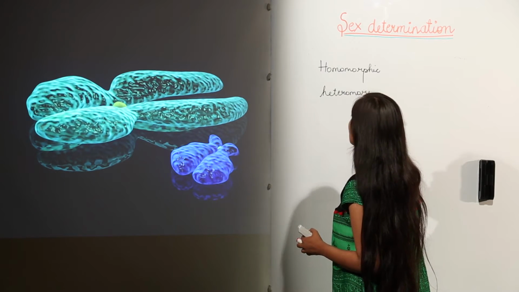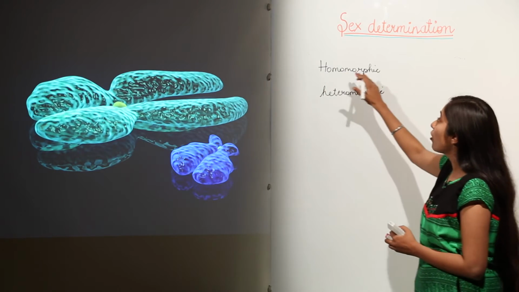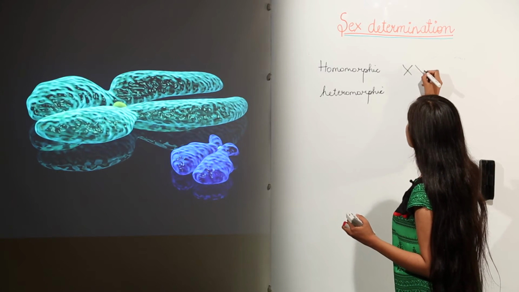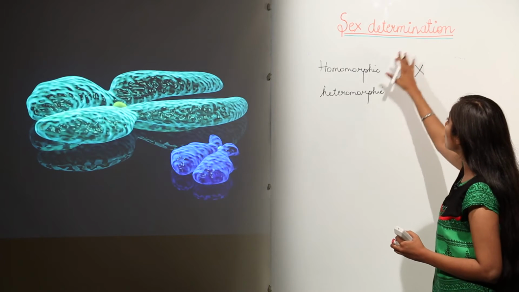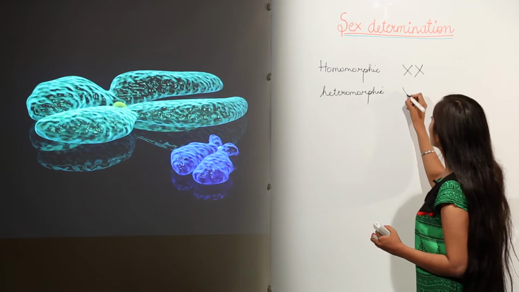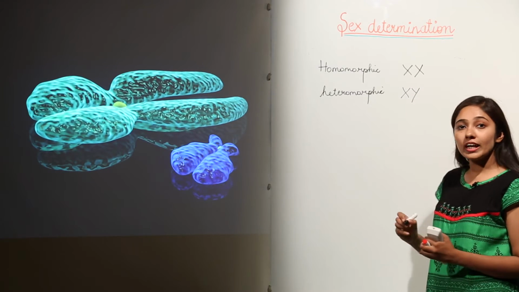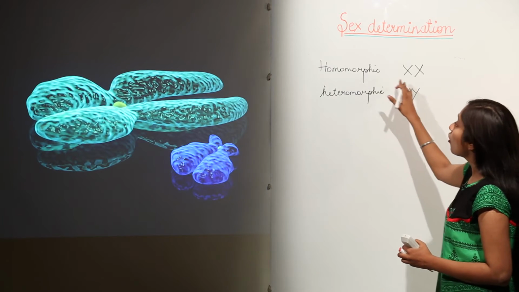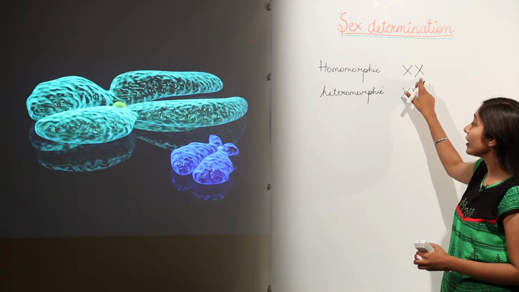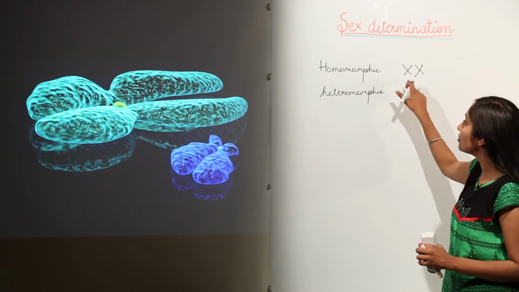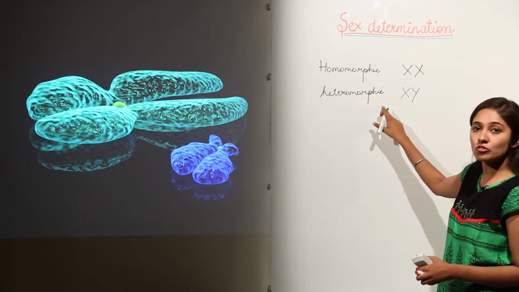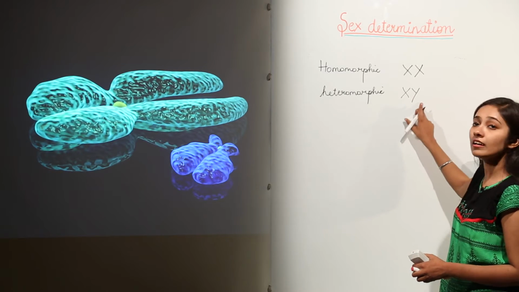Now, what I mean to say about these terms is, homomorphic means, in human females, the chromosomes are XX. So these are homomorphic chromosomes. In case of males, the sex chromosomes are X and Y, so they are heteromorphic chromosomes. Remember, homomorphic chromosomes are those sex chromosomes which are the same. So in human females we have homomorphic sex chromosomes, but in human males we have heteromorphic sex chromosomes because we have an X and a Y chromosome.